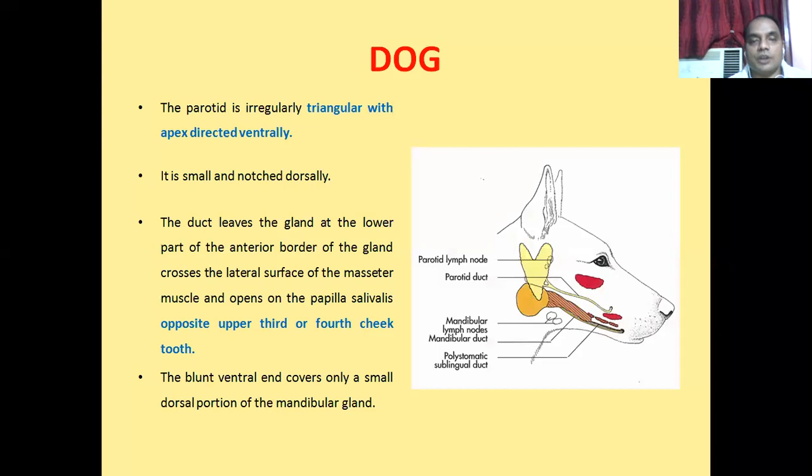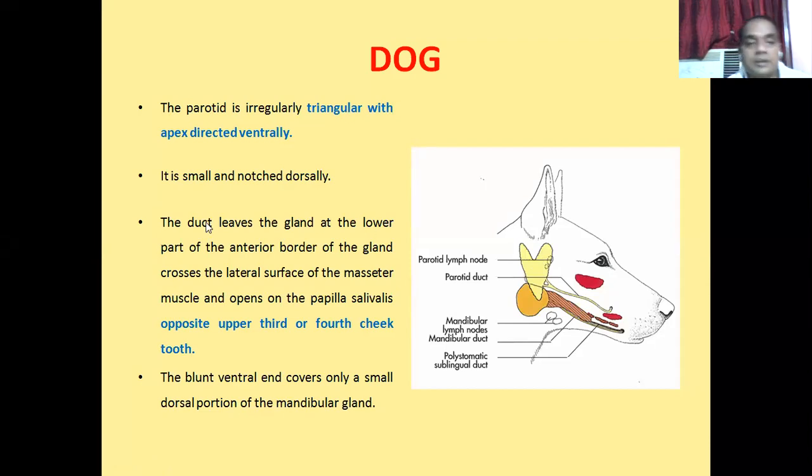What about the dog? In the dog, this parotid salivary gland is almost triangular in shape. You see, this is the parotid salivary gland. It is triangular in appearance, and its apex is directed ventrally. It is small and notched dorsally. You see on the dorsal aspect, one notch-like structure is there. This is the notch of the parotid salivary gland on the dorsal aspect in the dog.